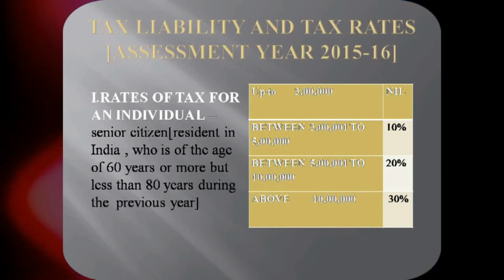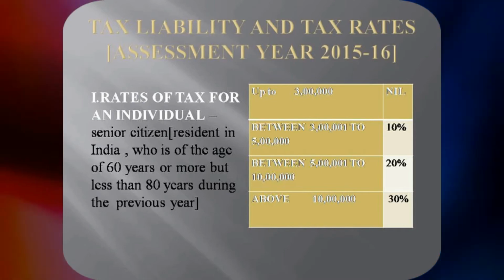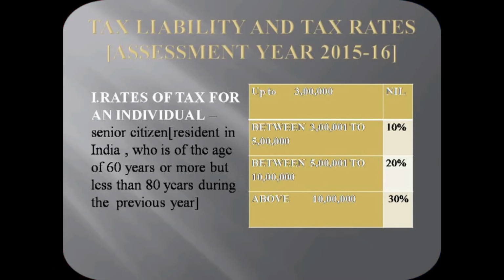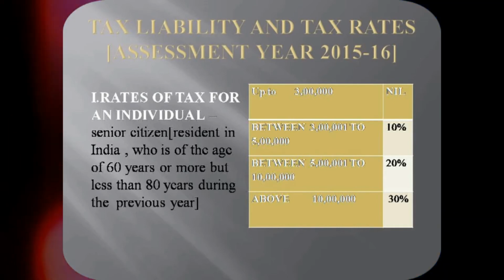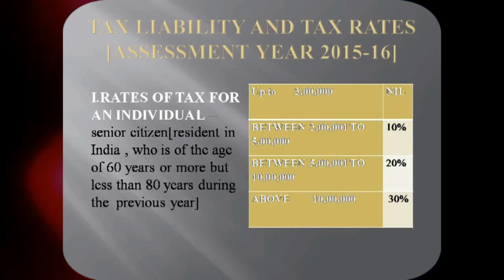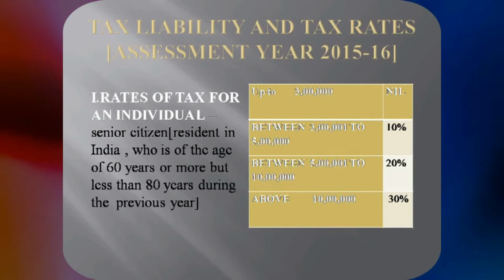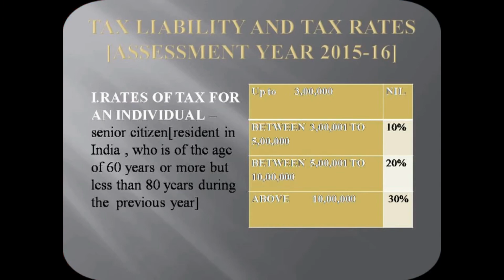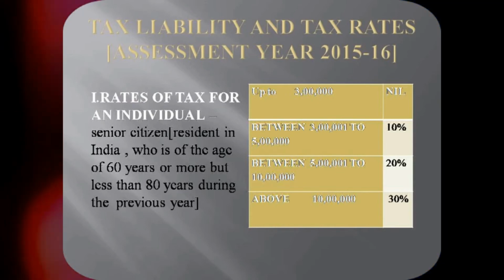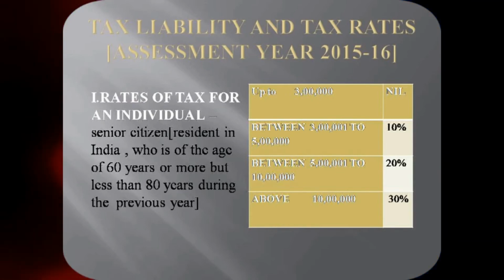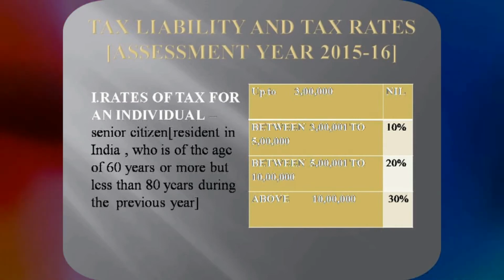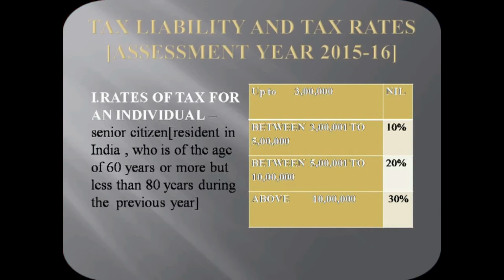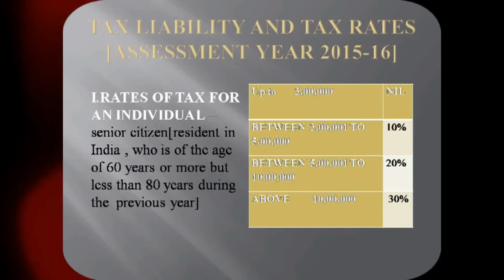Now, let us assume that the name of the assessee is Mr. M and the age is 62 years. His net income is 5 lakh rupees. So when we are going to calculate the tax for him, according to the tax rates, up to the first 3 lakh rupees there is no tax. As per the tax rates, for the next 2 lakhs, that is the income between 3 lakh and 5 lakh, the tax payable will be 10% on this. So 2 lakh into 10% is 20,000. So 20,000 is the tax payable by him.